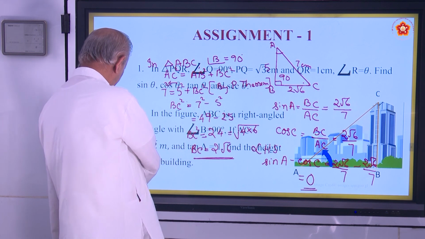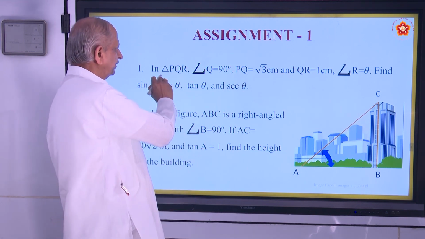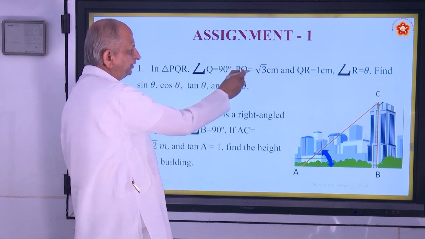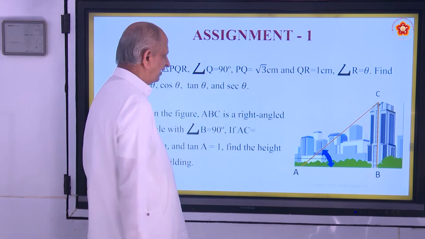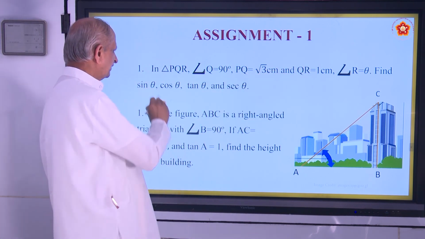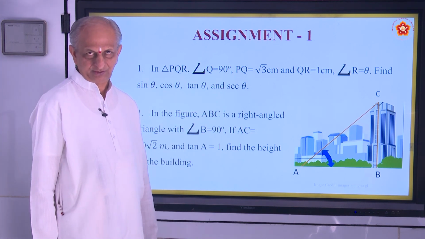Next, we will see some home assignment. Number 1. In triangle PQR, Q is 90, PQ is root 3, QR is 1, angle R is theta. Find the value of sin theta, cos theta, tan theta and sec theta. That is the first question.